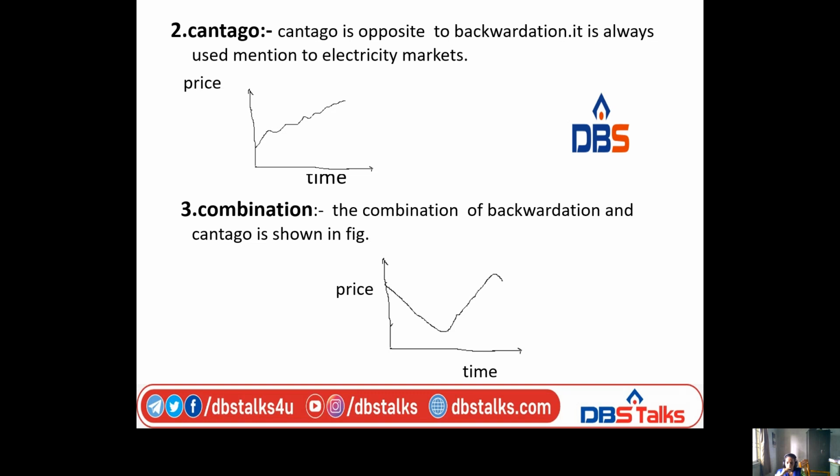In the forward curve, we depend on future time, meaning how the demand for electricity will be in the future. So for construction of forward curves, the three behaviors are backwardation, contango, and combination.